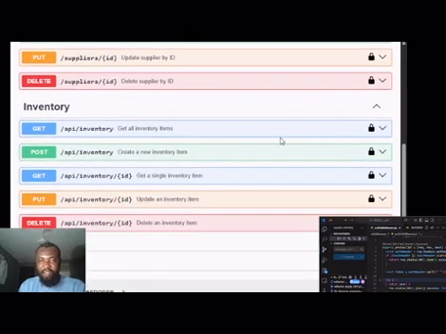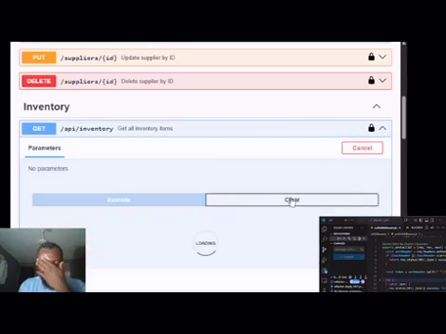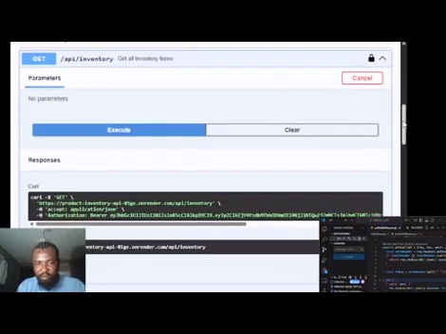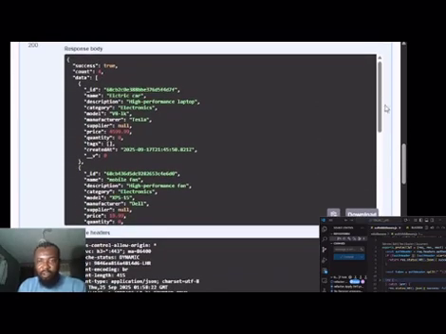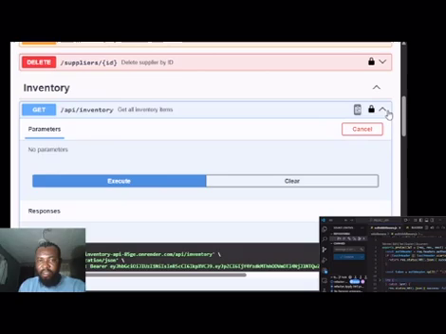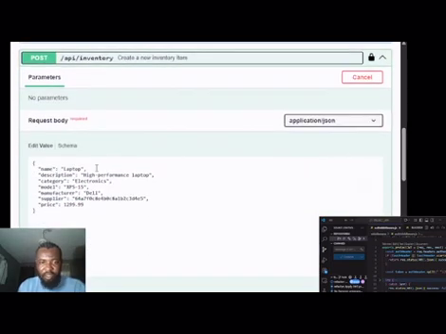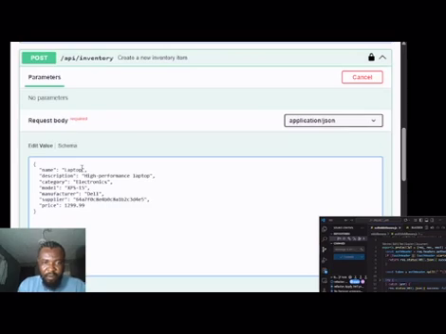Let me try to get all the groups, the group name. Okay, let me try it.